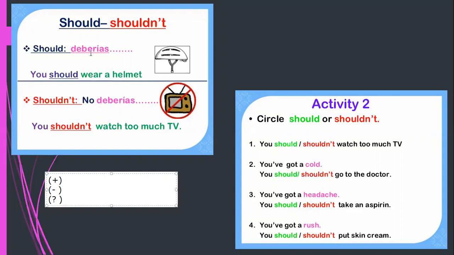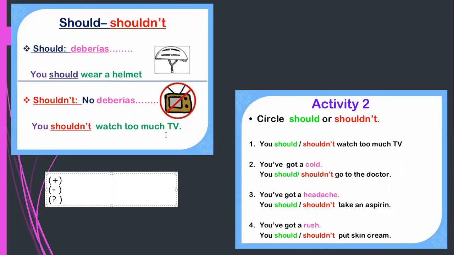Take a look at this sentence because this is the equivalent in comparison to Spanish. Always when we say this expression, when we say deberías, we use should. So this is the equivalent in our language. And obviously, if it's negative, that is should not, and the contraction is shouldn't, it would be no deberías. For example, you should wear a helmet. This is a recommendation. Or you shouldn't watch too much TV.